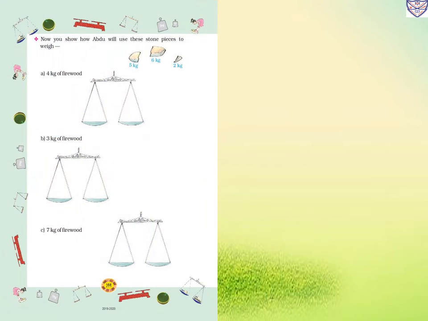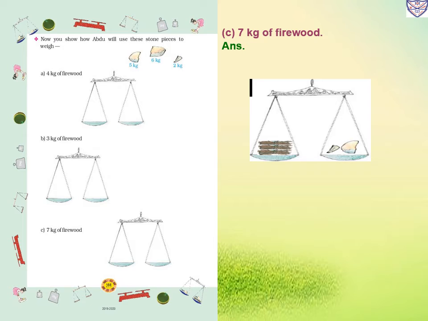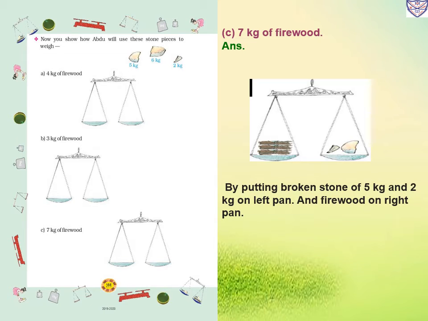Now see, 7 kg of firewood he has to give. He already has the 5 kg and 2 kg stones, and 5 kg and 2 kg make 7 kg. So he will put the 5 kg and 2 kg stones on the left pan and firewood on the right pan. Whatever the stones weigh, that much firewood he will keep on the pan, and this way he will give 7 kg of firewood.